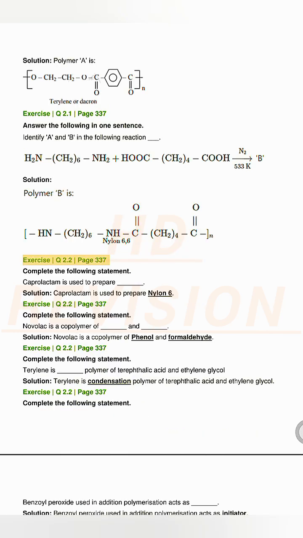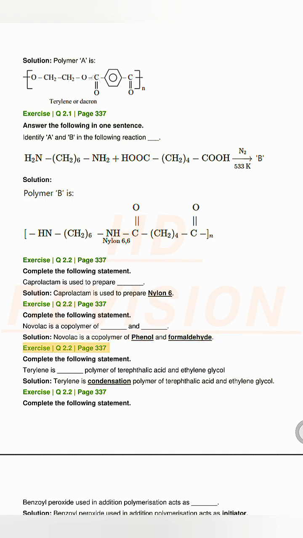Solution. Exercise Q2.2, page 337. Complete the following statement. Caprolactam is used to prepare ____. Solution. Caprolactam is used to prepare nylon 6. Exercise Q2.2, page 337. Complete the following statement. Novolac is a copolymer of ____ and ____. Solution. Novolac is a copolymer of phenol and formaldehyde.